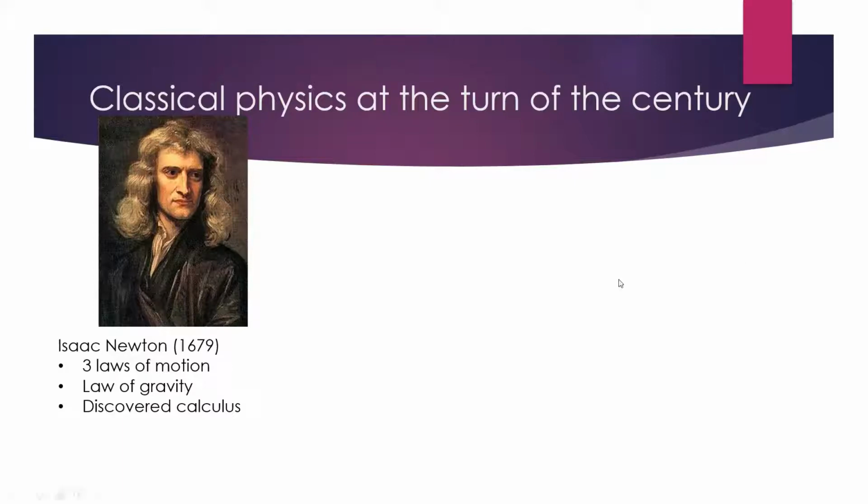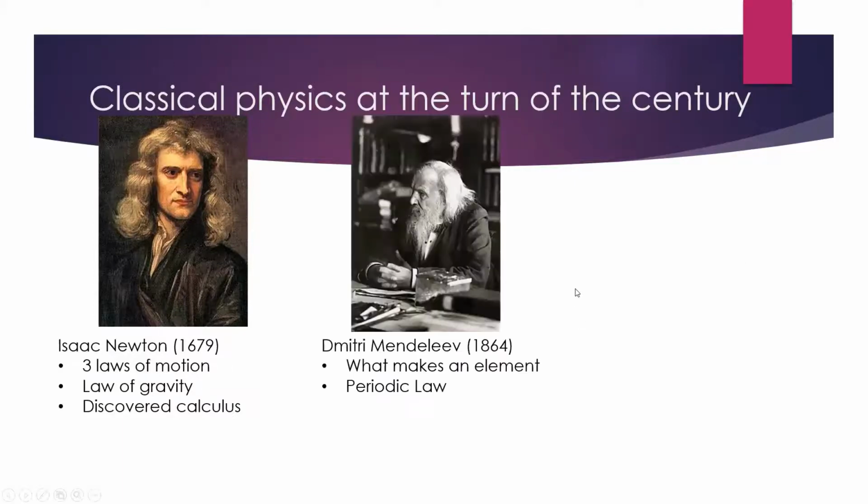After that, in terms of chemistry, we have Dmitry Mendeleev. This is pretty contemporary with the turn of the 20th century, about 30, 40 years before. He comes up with the first versions of the periodic table, and not just him, but chemistry as a whole is finally figuring out what an element is. So why is oxygen oxygen and not hydrogen or helium or something like that?